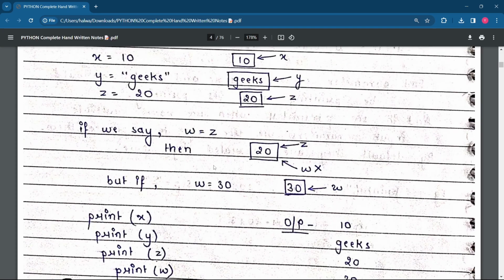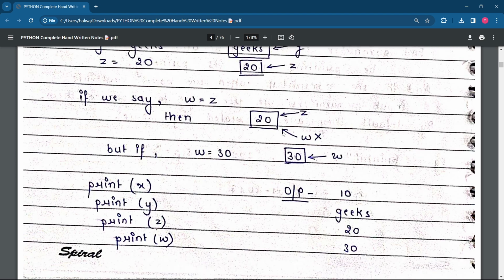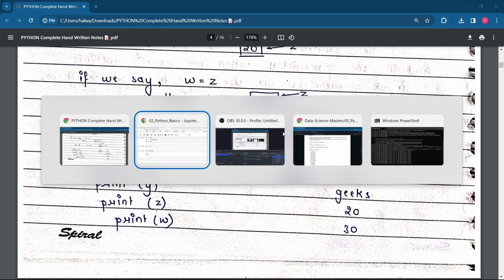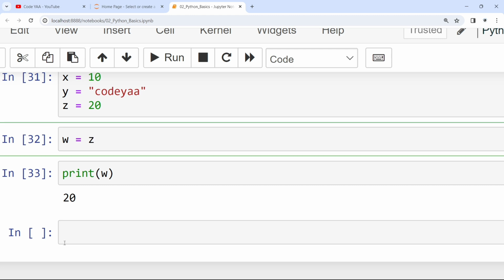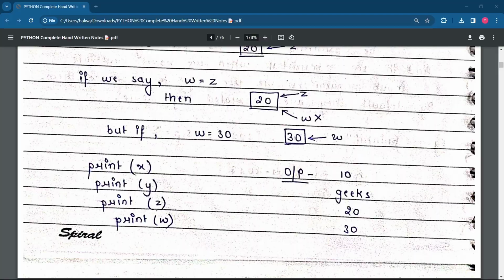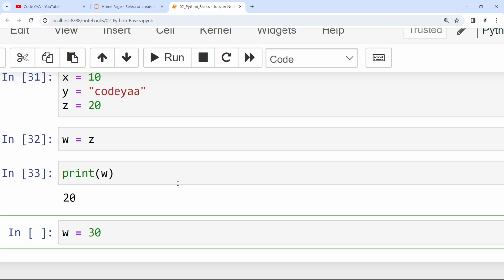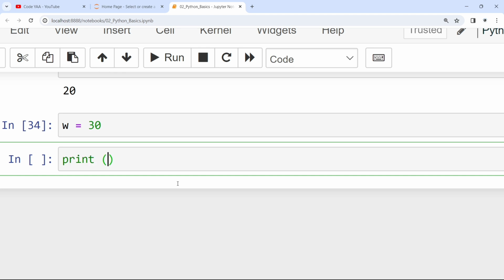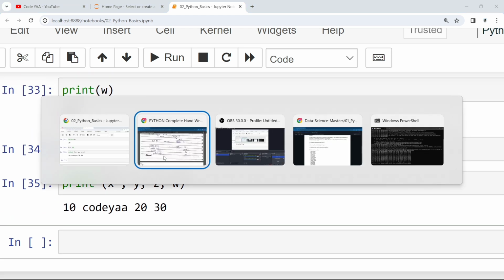Okay, I'll be getting answer 20 because the same value assigned to z will be assigned to w as well. You can see here itself. But here one thing they have now written is that w is equal to 30. If w is equal to 30, what will be the output now? Let me print x, y, z and w. You will be getting 30 now because the new value assigned to w is 30. Remember these things, okay?